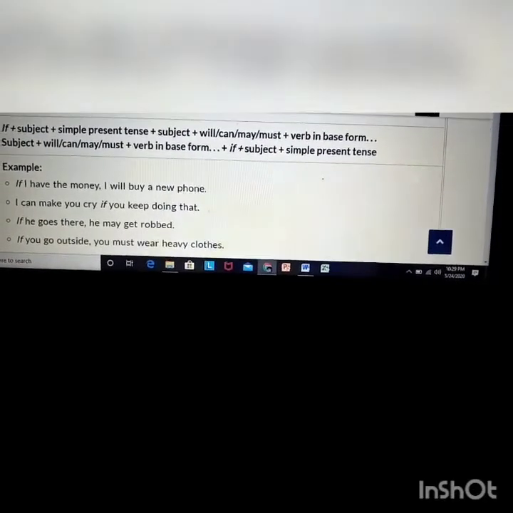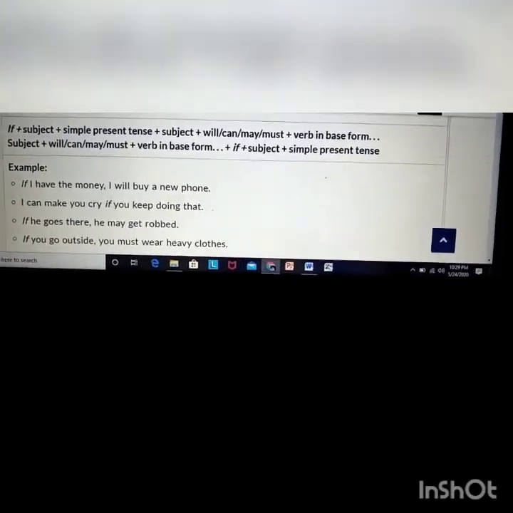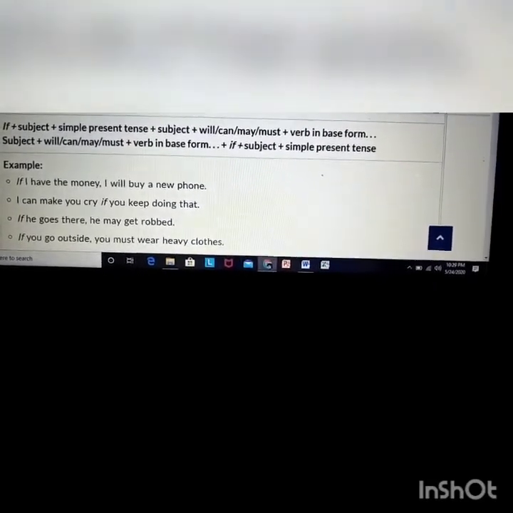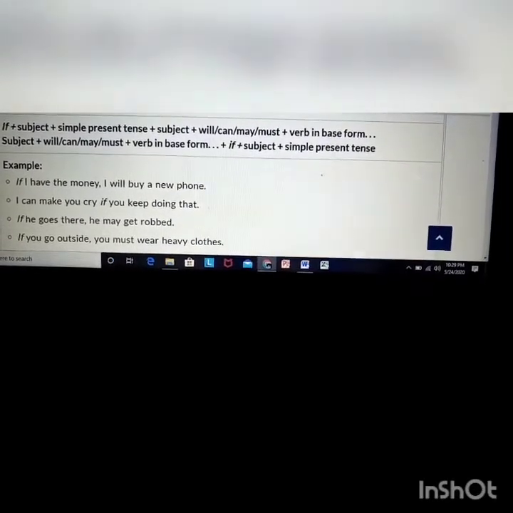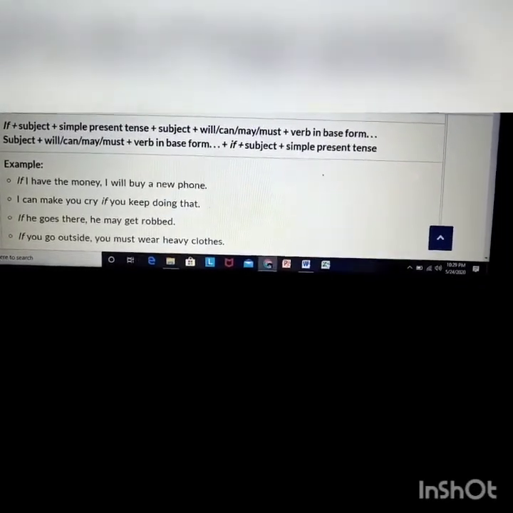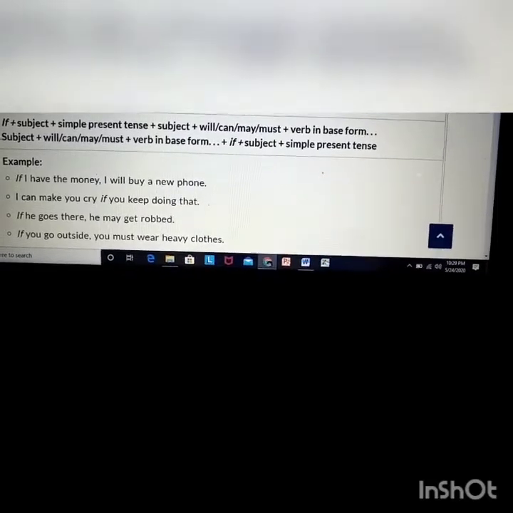This is the structure. Or maybe it can be like that: subject plus will, can, may, must plus verb in base form plus if plus subject plus simple present tense. If you see the example, the structure will be more clear to us.